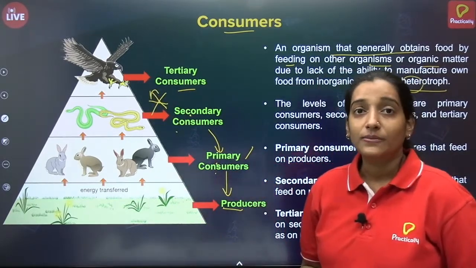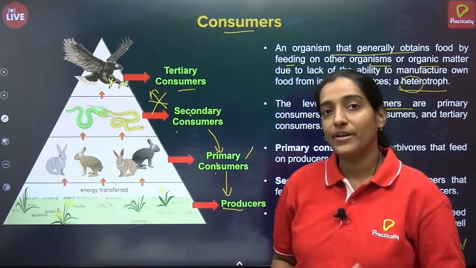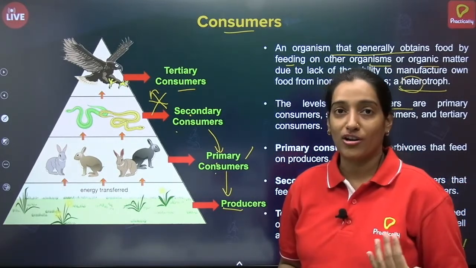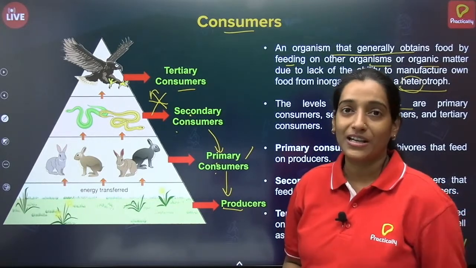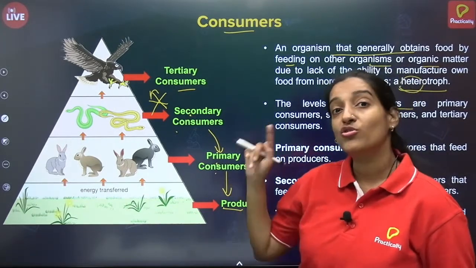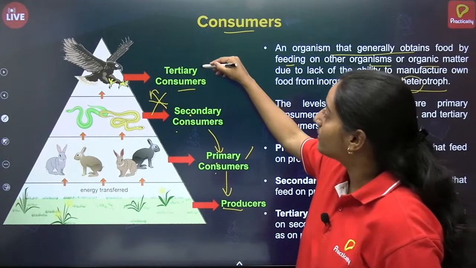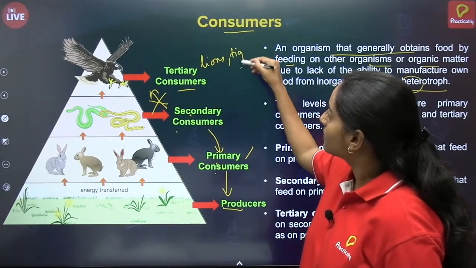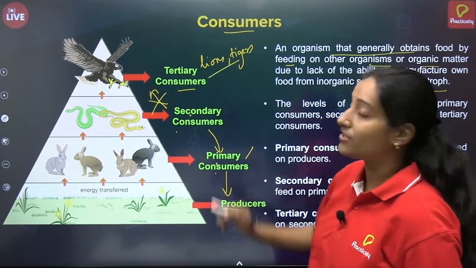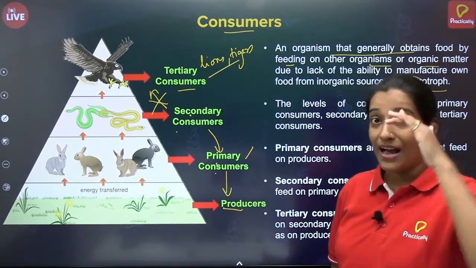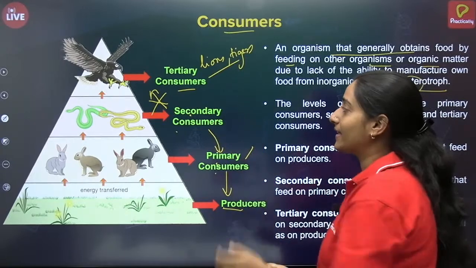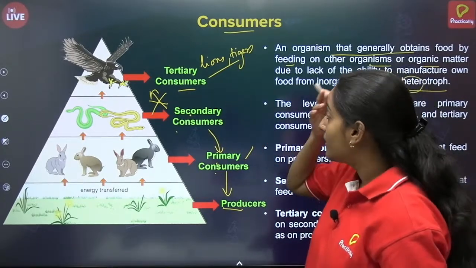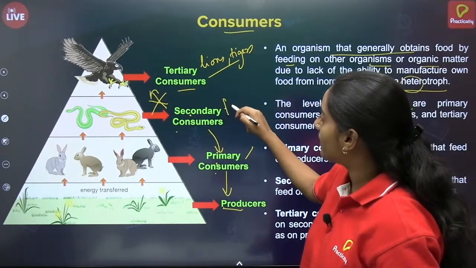Have you ever seen a lion or tiger being consumed by fox or any other animal? No. Why? Because those are the tertiary consumers. Lions, tigers, these are tertiary consumers because they are at the highest level. They can kill the secondary consumers like fox.